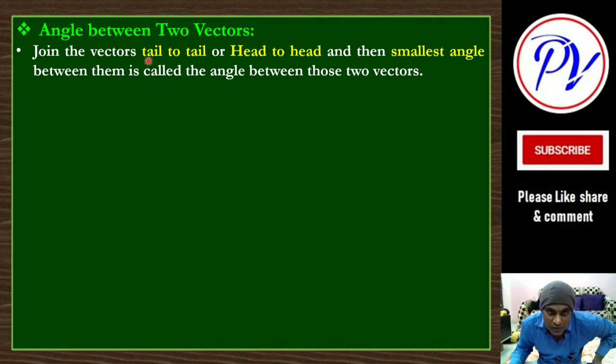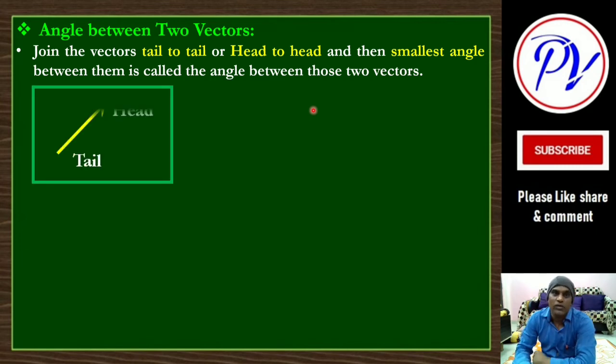So remember, you have to join two vectors tail to tail or head to head, and then take the smallest angle. Remember these 3 points: tail to tail you have to join, or head to head. If you join one tail and one head, and then measure the angle, that will go wrong. You have to join tail to tail, head to head, and consider the smallest angle between them. Clear? Then that is called the angle between the vectors. First of all, what is tail and head? Look, this arrow head is called the head, and this part, the beginning or starting point, is called the tail.